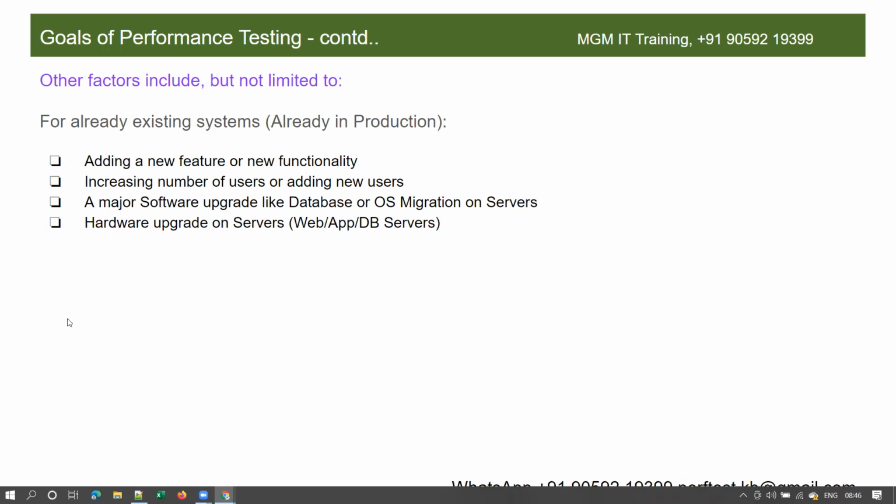Whenever there is an operating system or software upgrade, they first verify it in the test environment, do performance testing, and once they confirm there is improvement in performance, they upgrade in the production environment. Clear, guys?